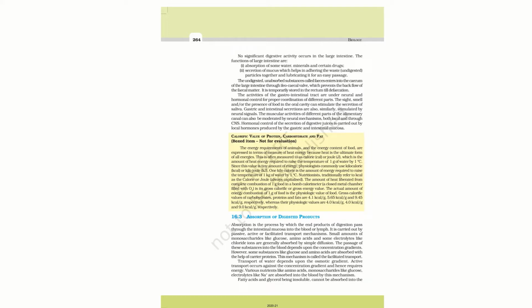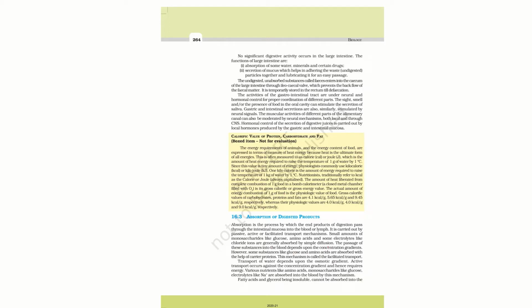Along the concentration gradient, mainly glucose, amino acids, and some electrolytes like chloride ions are absorbed by simple diffusion. They do not require any energy, and simple diffusion is a very slow process. A small amount of monosaccharides are absorbed this way.